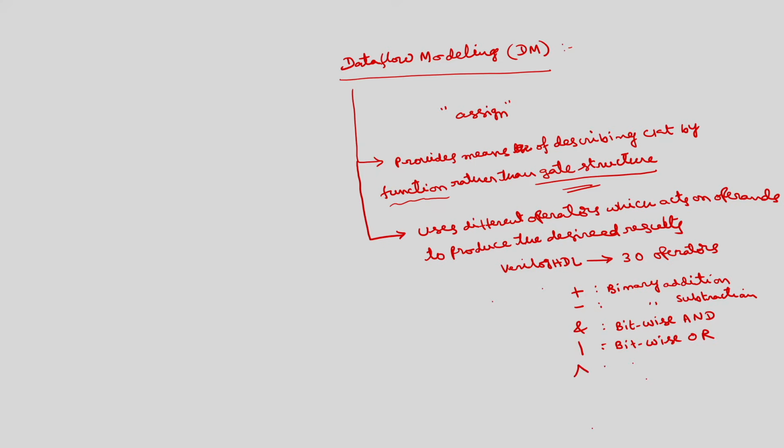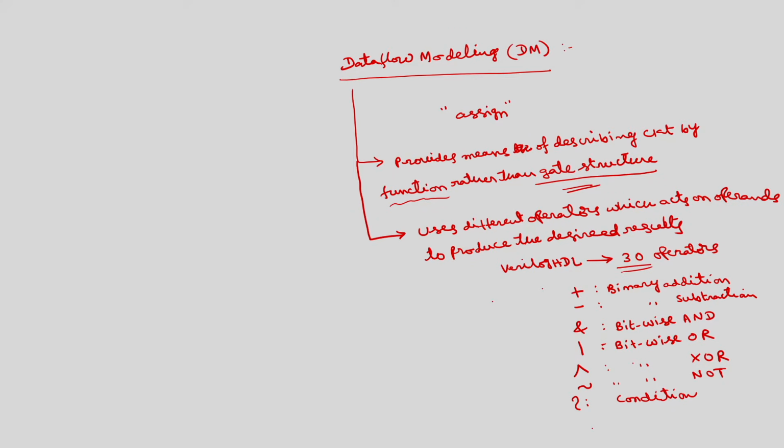And this is bitwise XOR. This is bitwise NOT. And this one is the question mark, which is followed by a condition. So, like this we have different operators, which are nearly 30.